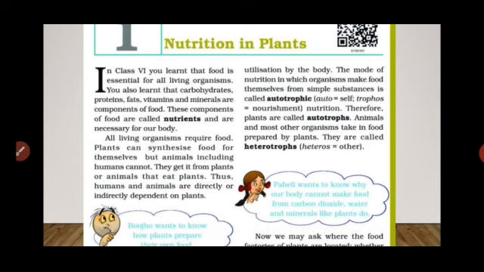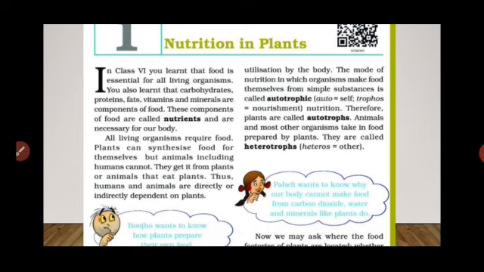All living organisms require food. Plants can synthesize food for themselves, but animals, including humans, cannot. Students, we know that every living organism, from a small ant to a big elephant, needs food because food gives us energy, and due to energy we can do work. But human beings and animals are not able to prepare or synthesize their own food.